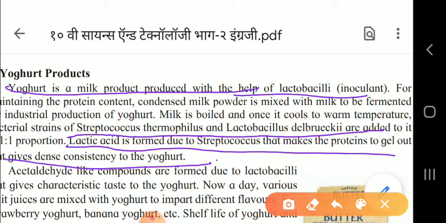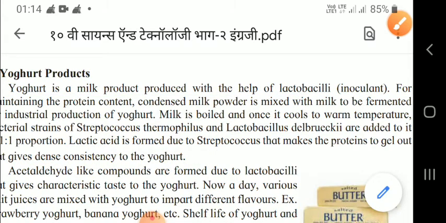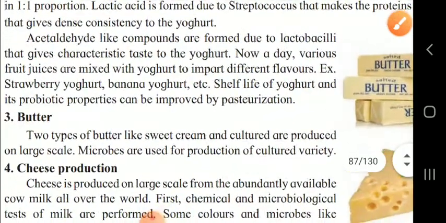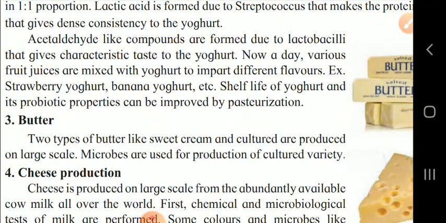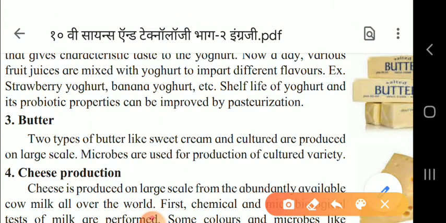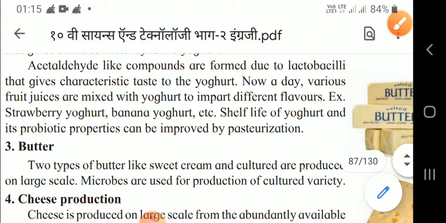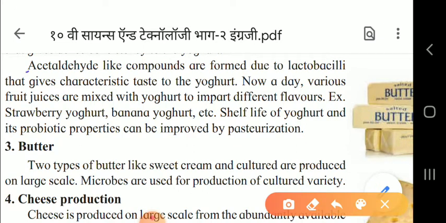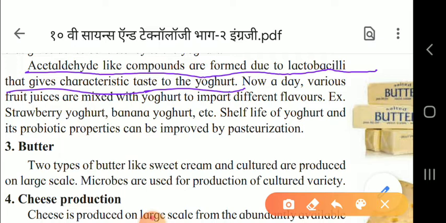Now, here we will see acetaldehyde like compounds are formed due to lactobacilli that gives the characteristic taste to the yogurt.